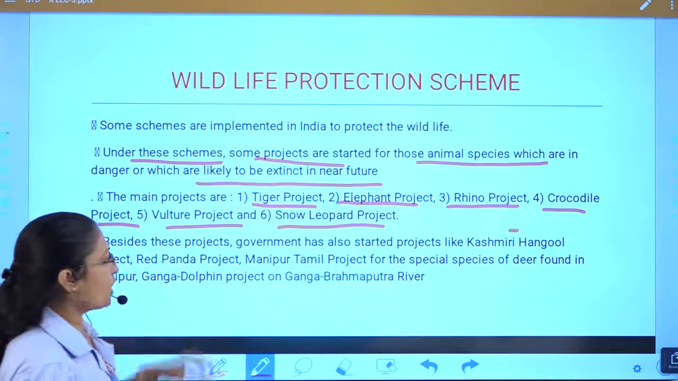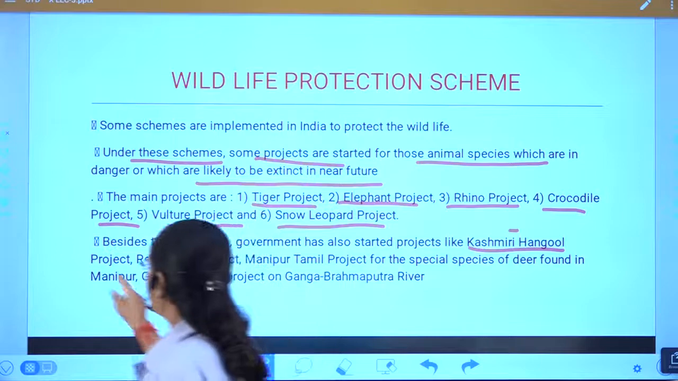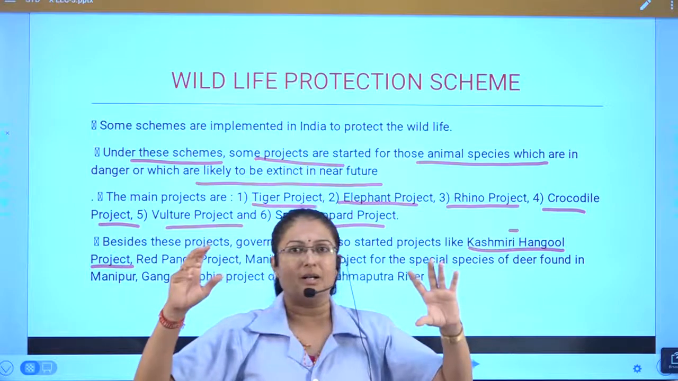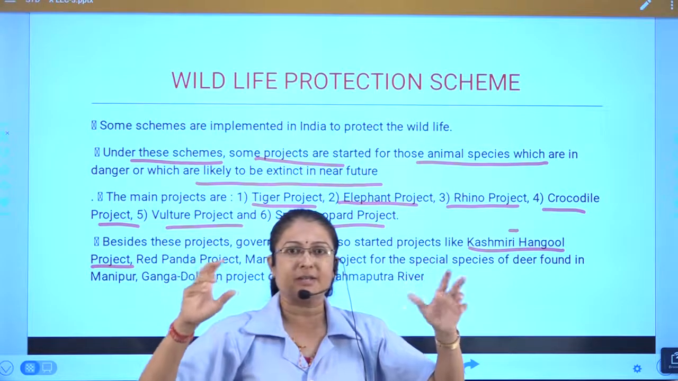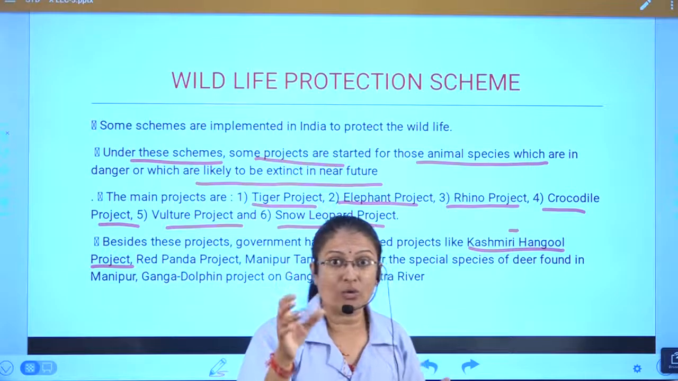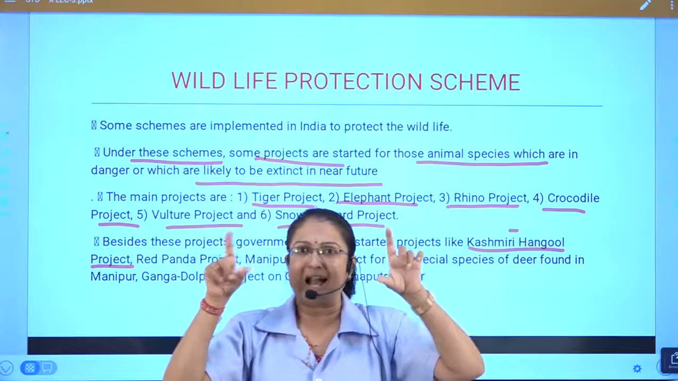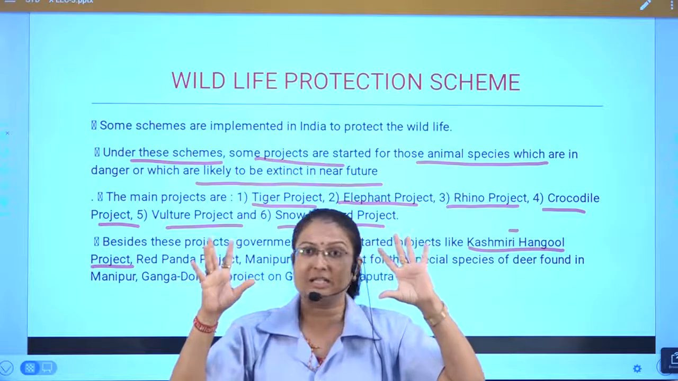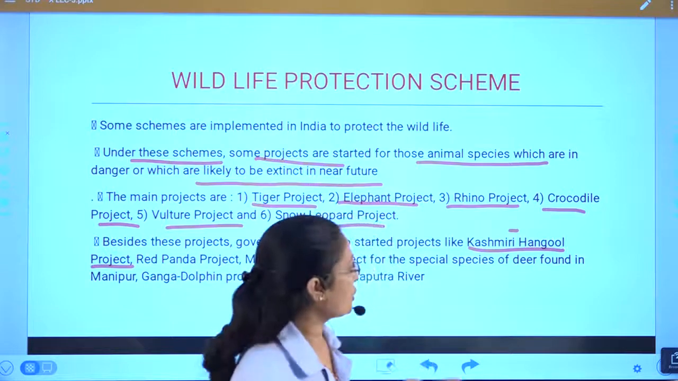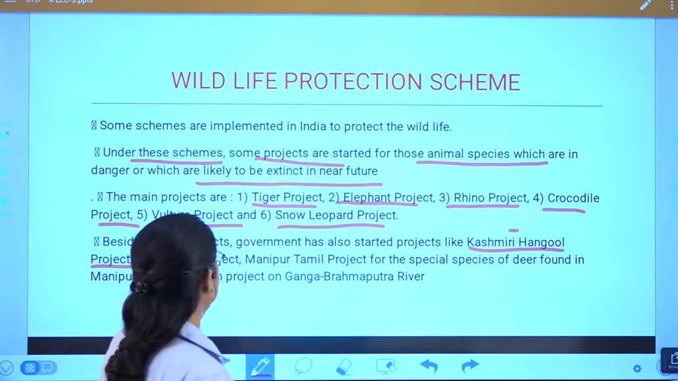Besides these projects, the government has also started projects like the Kashmiri Hangul project. Students, we all know the Christmas jingle bells, Santa Claus coming, riding like a deer. The Kashmiri Hangul, the Kashmiri deer, looks just like a reindeer, like the Santa Claus we see in pictures. And it is also in danger. So to protect this Kashmiri Hangul, there is a project, the red panda project.